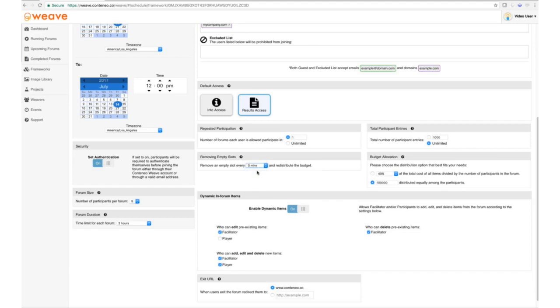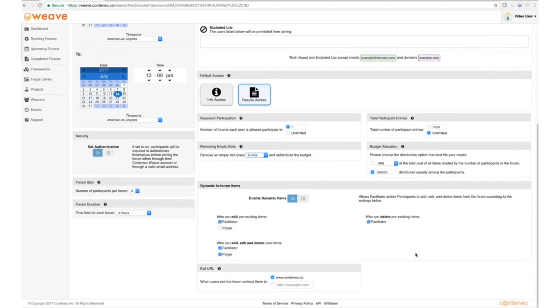The final question that Jane needs to answer is, how does she want to handle the contents within the forum? Can the facilitator edit pre-existing items? Well, we're not going to have facilitators, so we're going to turn that off. And we know that this is the final step in the budget prioritization process, but Jane wants the players to be able to add, edit, and delete new items, because maybe something has emerged in the business that she needs to be aware of, and she needs to bring it to her VPs. So she's going to allow the players to add, edit, and remove items in the forum.